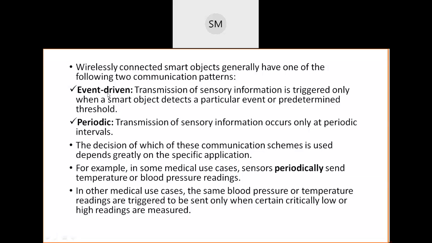Then only they take some action. So this is called event driven.